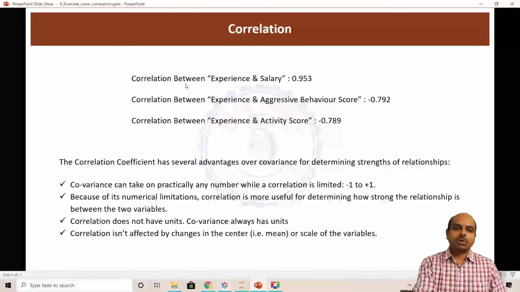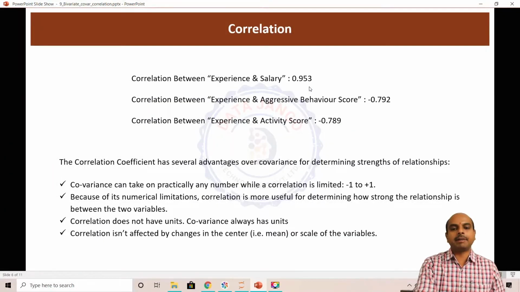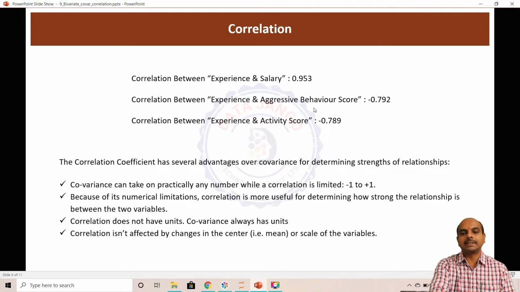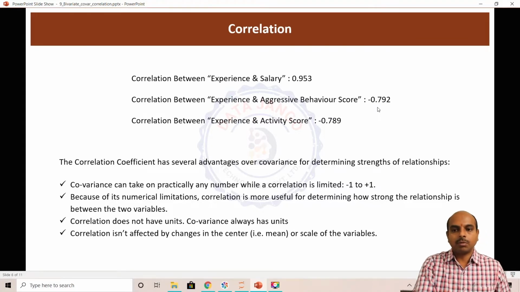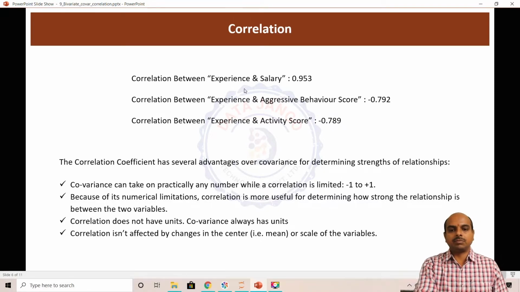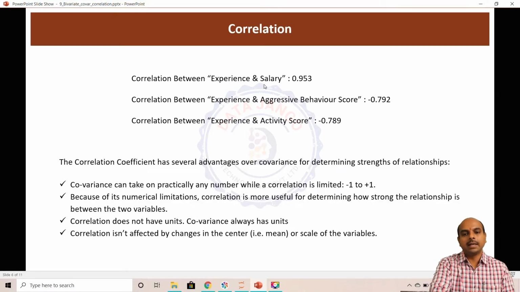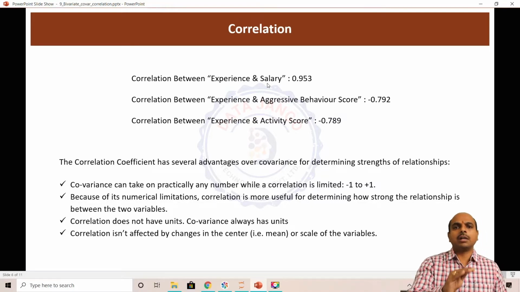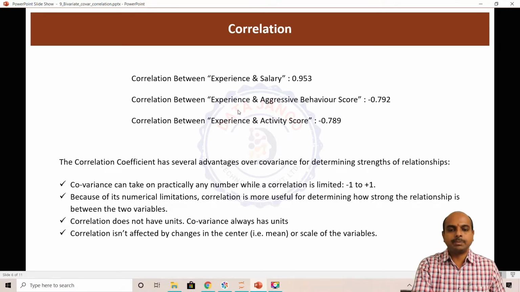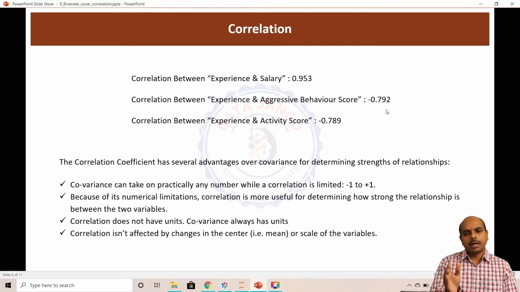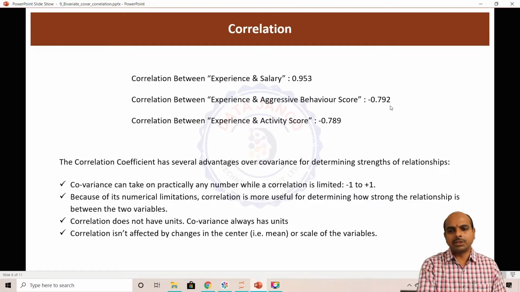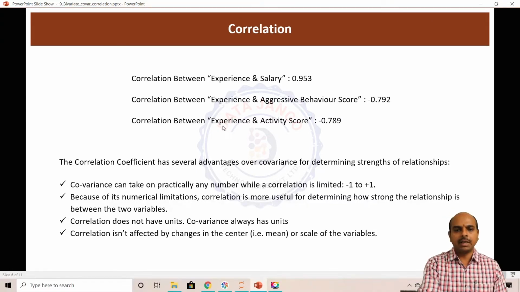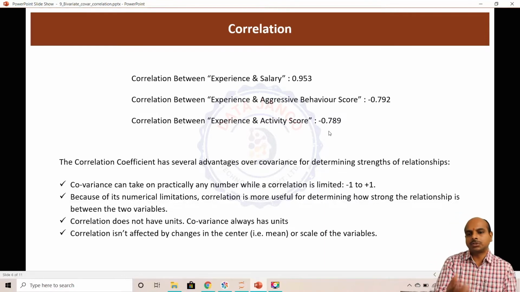So the correlation between experience and salary is 0.95. The correlation between experience and aggressive behavior is negative 0.79, and the experience and activity score is negative 0.78. So when you look at these numbers, you can say the experience and salary are strongly positively related, and experience and aggressive behavior are strongly negatively related, because it is close to 1, not close to 0. Even the experience and activity score are also strongly negatively correlated.